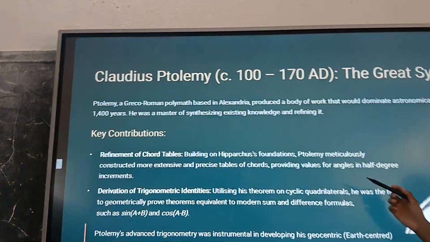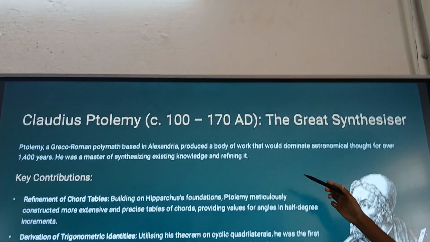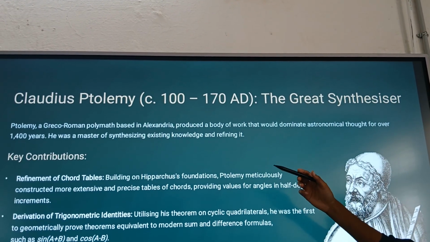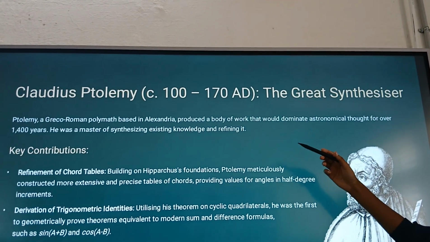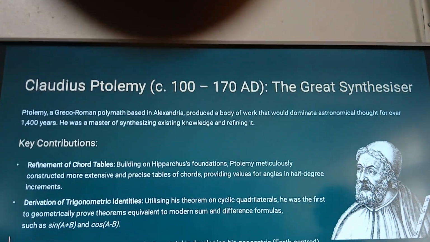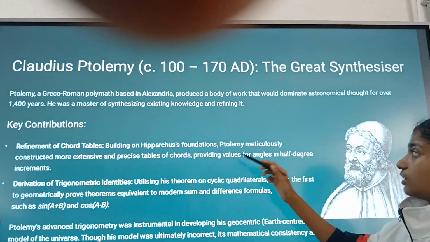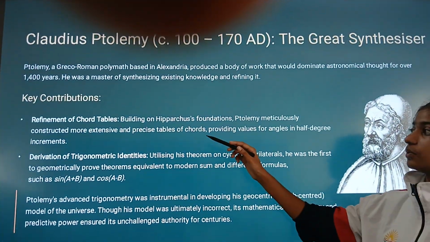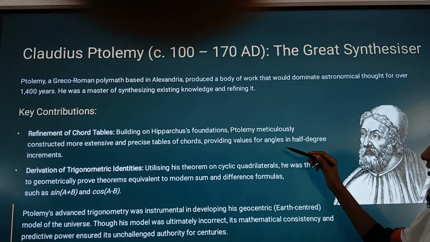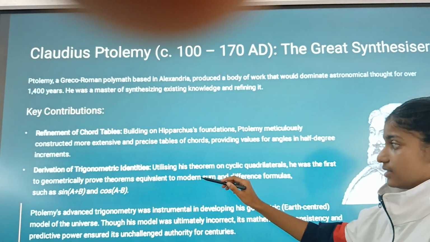Claudius Ptolemy. Ptolemy, a Greco-Roman polymath based in Alexandria, produced a body of work that would dominate astronomical thought for over 1400 years. He was a master of synthesizing existing knowledge and refining it. His key contributions were the refinement of chord tables. Building on Hipparchus' foundations, Ptolemy meticulously constructed a more extensive and precise table of chords, providing values for angles in half-degree increments. Derivation of trigonometric identities.